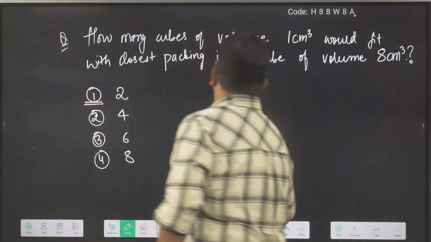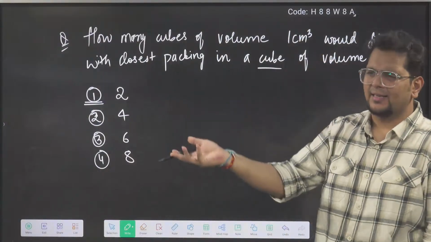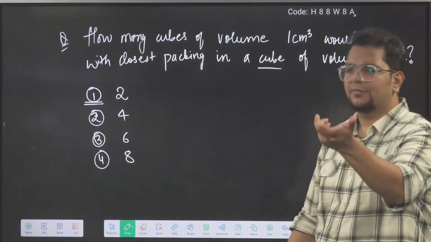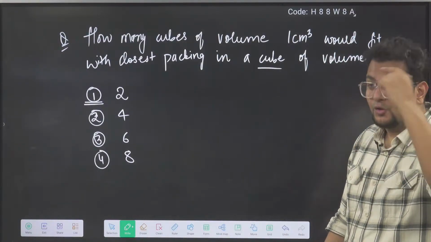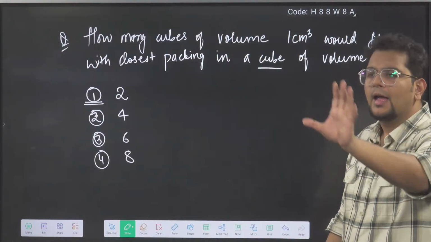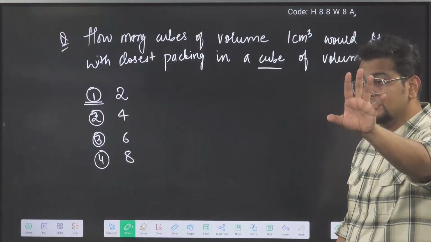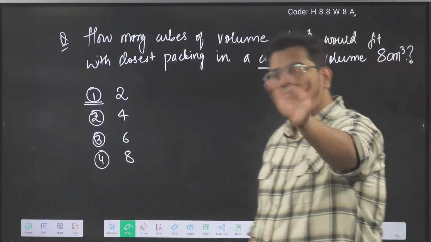Chaliye, it's a cube, so all the sides will be the same. Answer is 8. You can answer 8 by this also: 1 centimeter cube, 8 centimeter cube, so 8 will fit. But that shortcut will only work if your brain is working. So I want you to solve firstly by the lengthy method and then understand, because for the next question the shortcut will not be applicable. Already I'm telling you in advance. Next question it will not work.